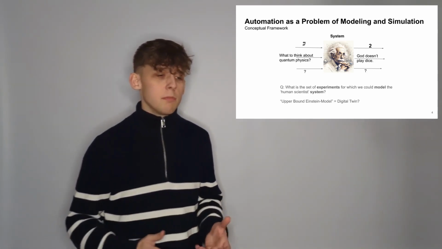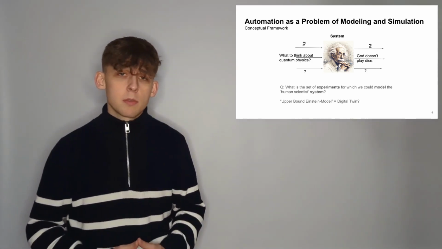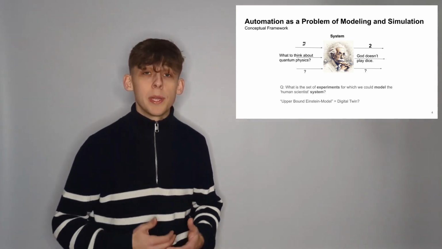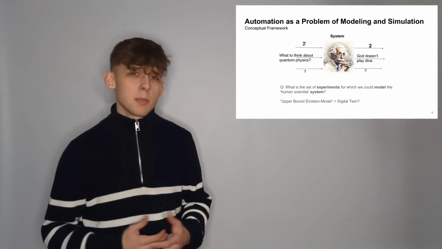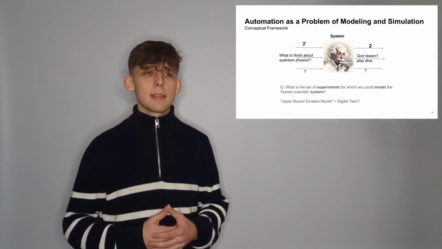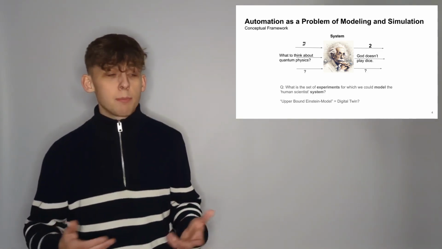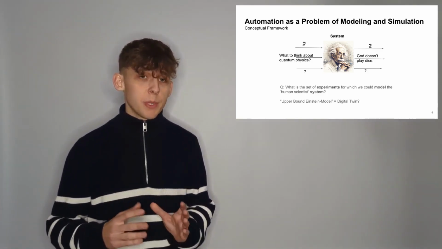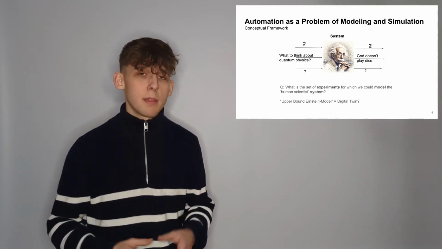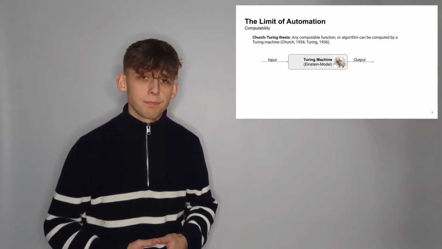And if we could model him with respect to all possible experiments, we would speak of a digital twin. But is it even possible to create such a digital twin? And if not, what is the greatest set of experiments for which we could build this model? And let's call this the upper bound Einstein model.